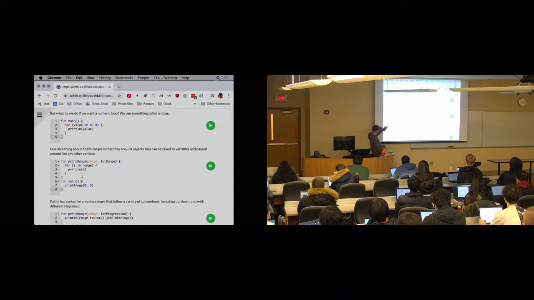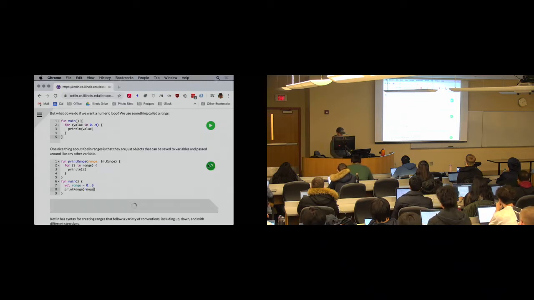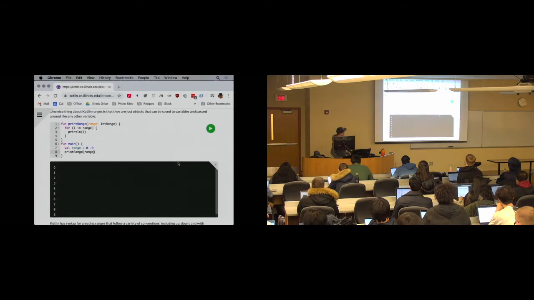And so I can use that. I can save that into a variable. So go down here. We could say something like val range is equal to, and then pass that into this function, which is expecting a range, and it'll do the right thing.